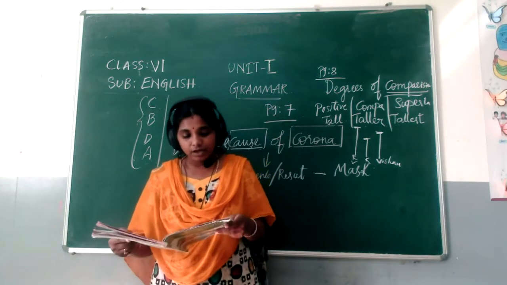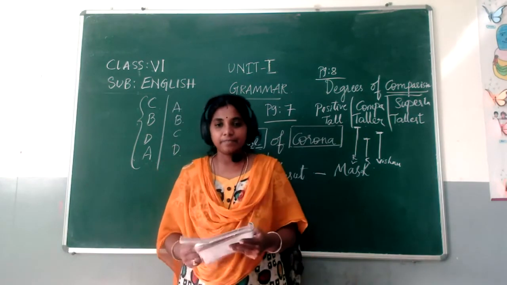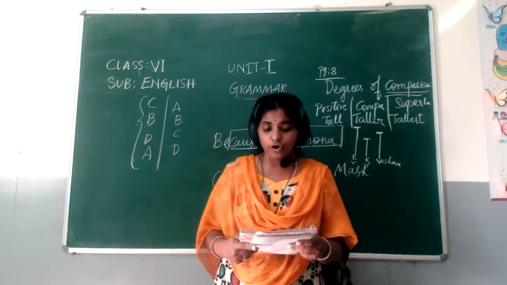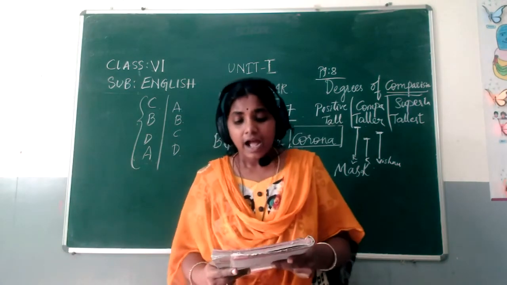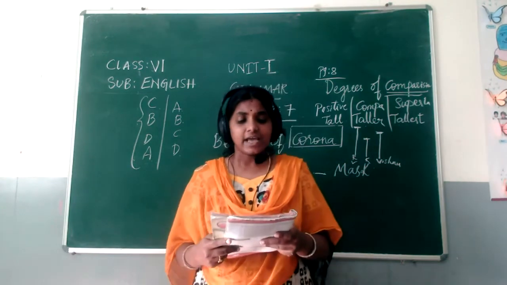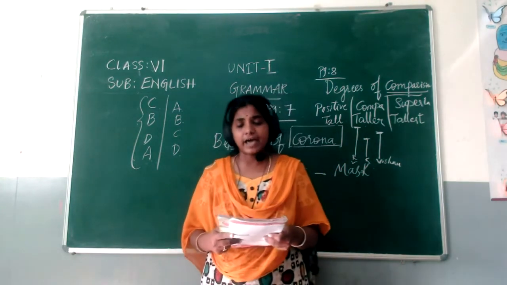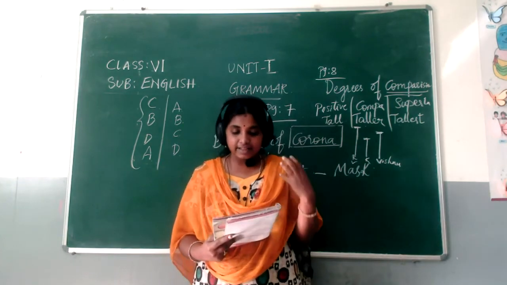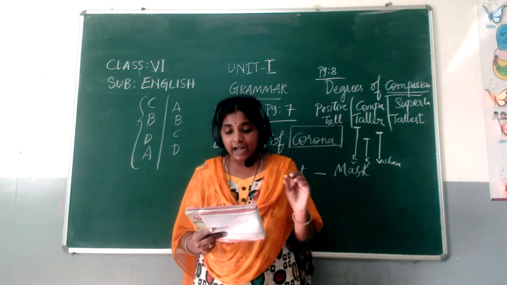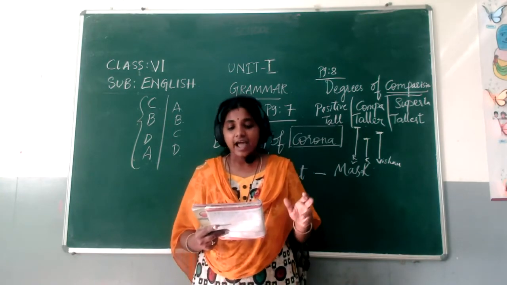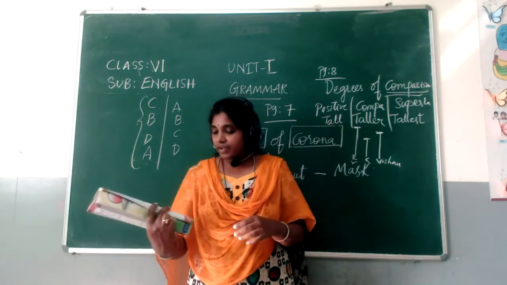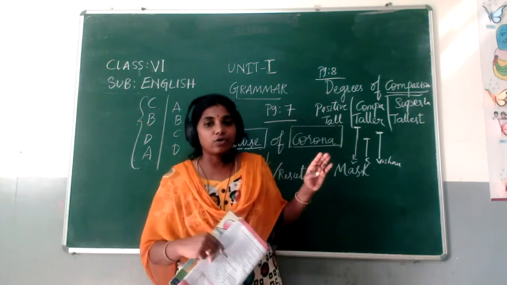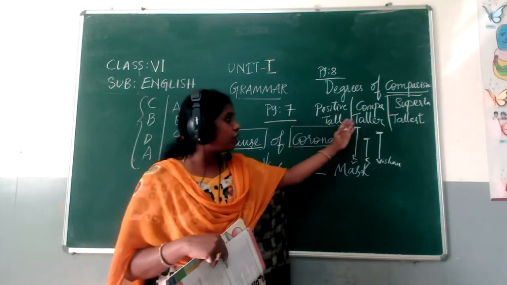Okay. Next, page number 9. Let us move to page number 9. Read the following paragraph carefully. Underline all adjectives and write the other degrees of comparison for them. Here they asked us to read this paragraph very keenly, underline all the adjectives and write degrees of comparison. For example, here what did they give me? The word tall. So I wrote three degrees of comparison here: tall, taller, tallest.